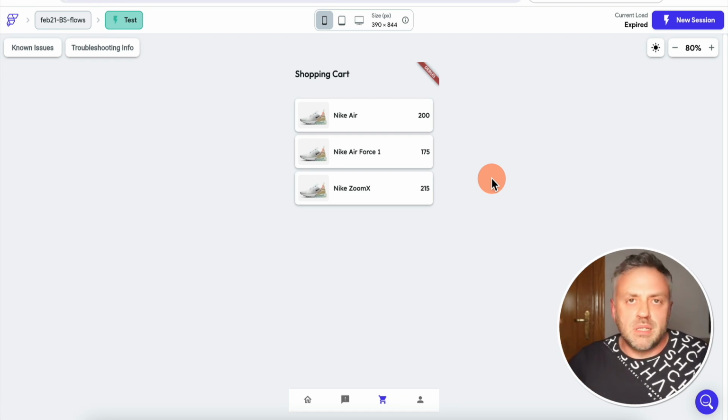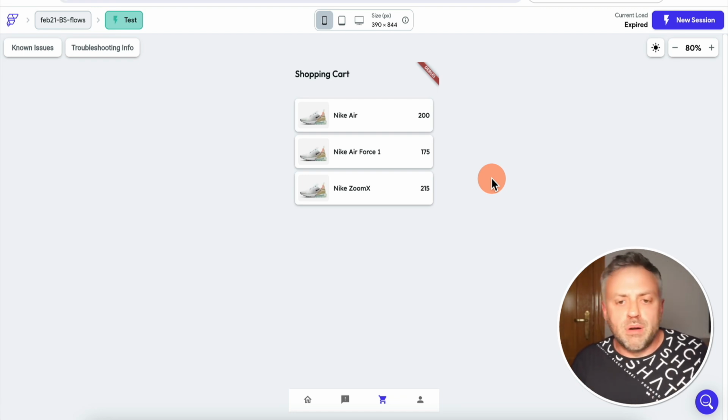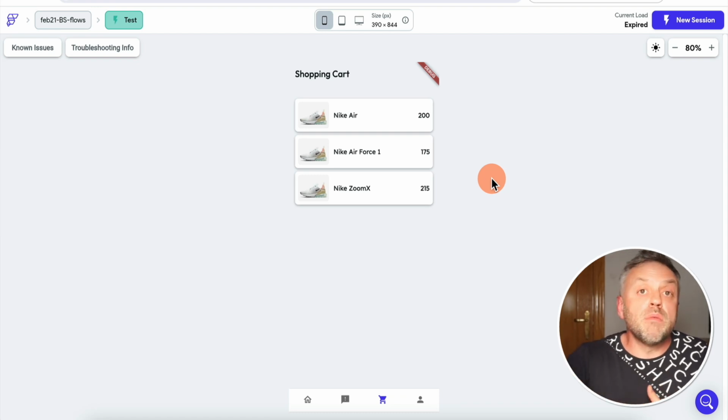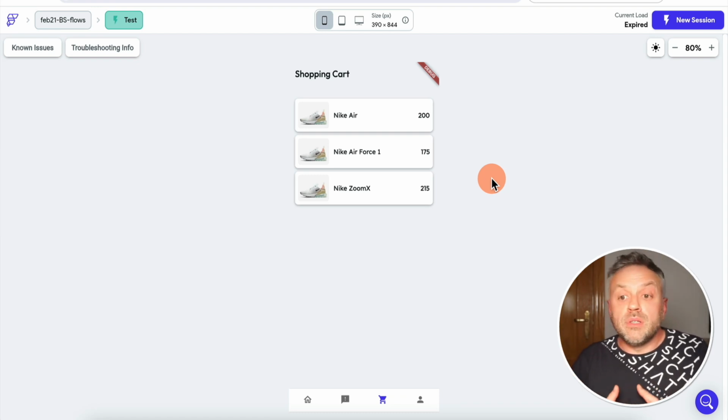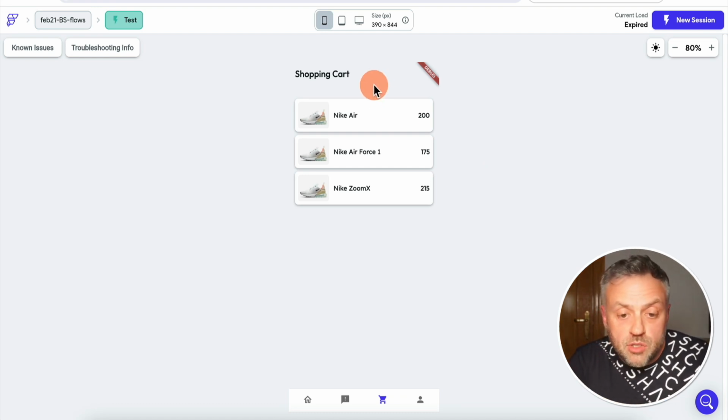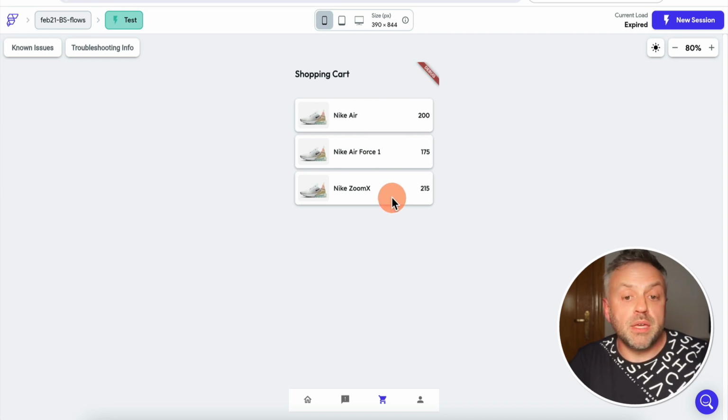So an app for consulting, or a freelance marketplace like Fiverr, any kind of app where a user is going to be purchasing something. It's going to be a good idea to have a shopping cart in between, right? And so here we have a shopping cart that we are displaying.